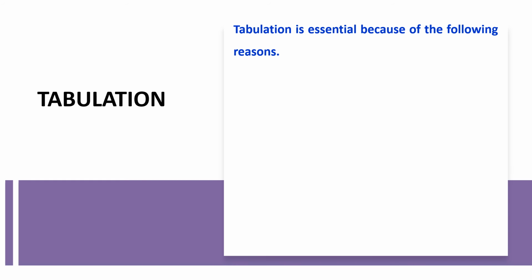In a broader sense, tabulation is an orderly arrangement of data in columns and rows. Tabulation is essential because of the following reasons.